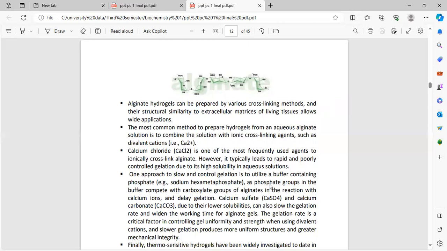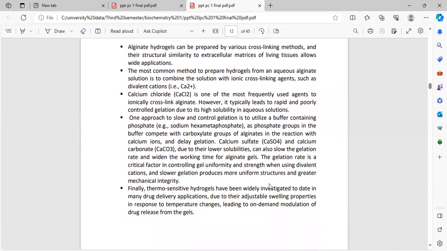The most common method to prepare hydrogels from an aqueous alginate solution is to combine the solution with ionic cross-linking agents such as divalent cations. Calcium chloride, CaCl2, is one of the most frequently used agents to ionically cross-link alginate. However, it typically leads to rapid and poorly controlled gelation due to its high solubility in aqueous solutions.